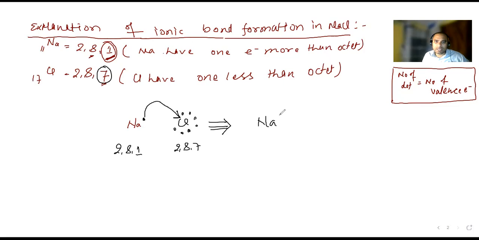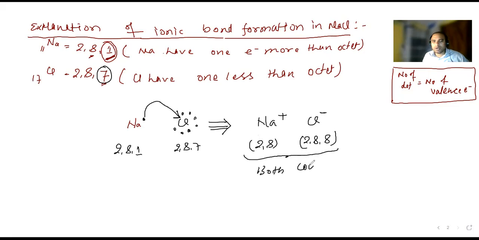One electron transferred, so Na plus. One electron gained means Cl minus. Now one electron loss means that is 2 and 8. Here it is 2, 8, 8. So both have completed a stable octet. Both completed stable octet.